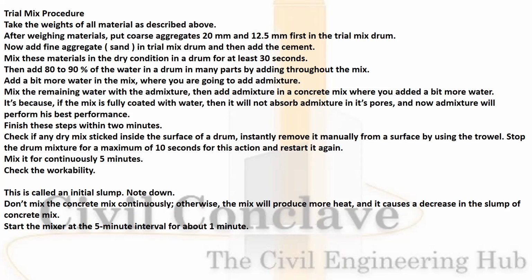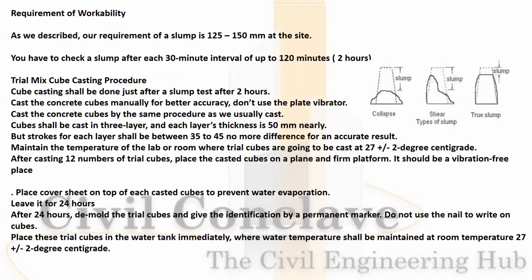Check if any dry mix concrete has stuck to the drum. If it is so, remove it manually. Then unload it. Mix it for a continuous 5 minutes. Check the workability. This is called the initial slump. Don't mix the concrete continuously. Otherwise, the mix will produce more heat and it causes a decrease in the slump of the concrete mix. Start the mixer at 5-minute intervals, for about 1 minute.